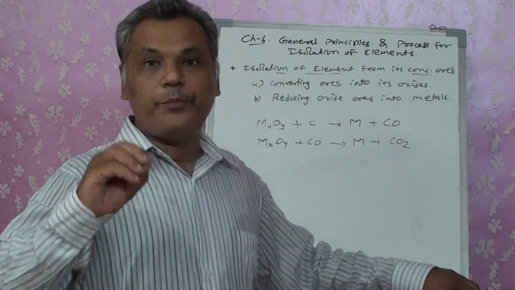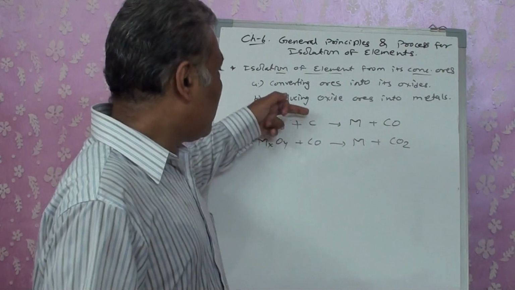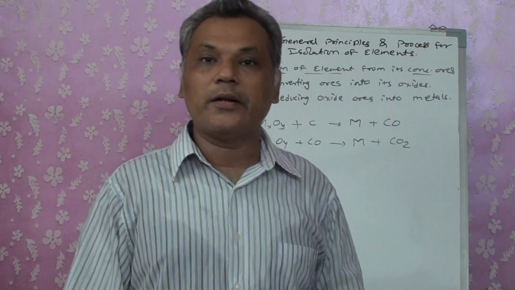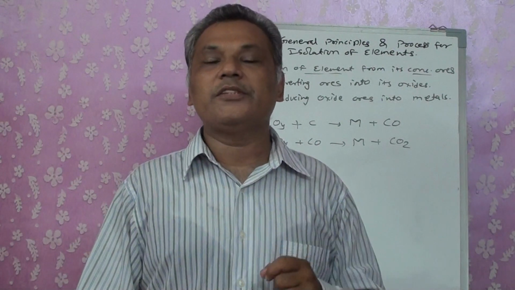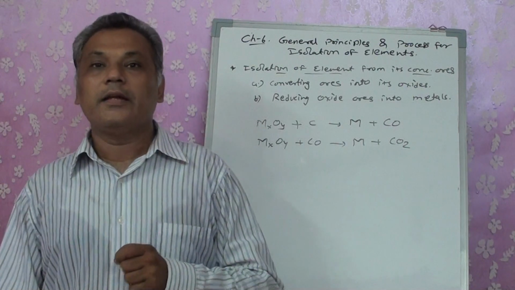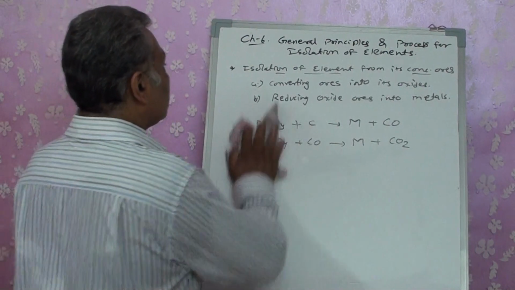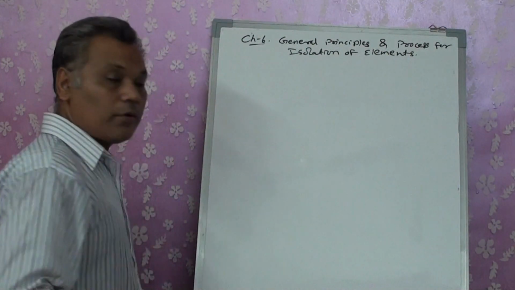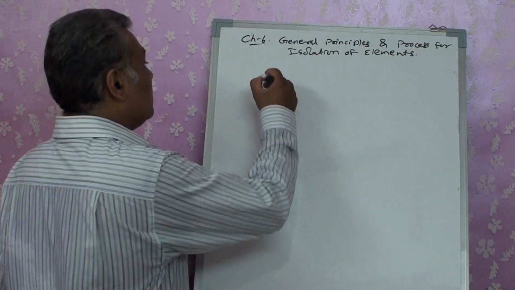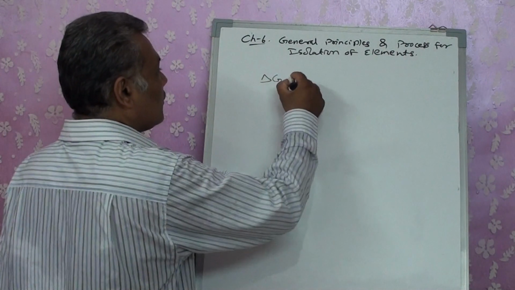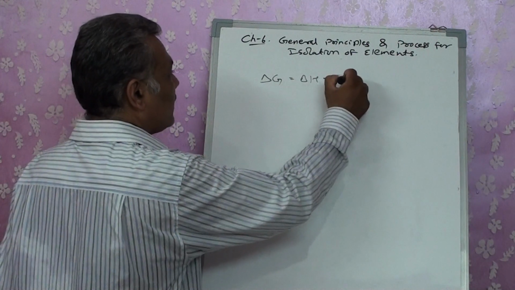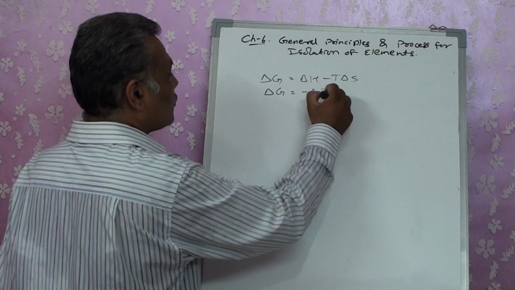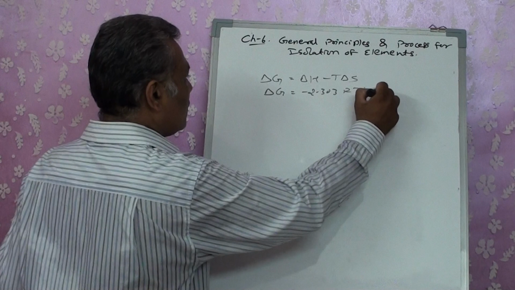The brief thing that we want to remember, whether it will be C or CO which will be better for the extraction of the metal from its metal oxide, is decided on the basis of thermodynamic principles. And that thermodynamic principle depends upon the delta G, Gibbs free energy, which is given out as delta H minus T delta S. It is also given out as delta G is equal to minus 2.303 RT log K.